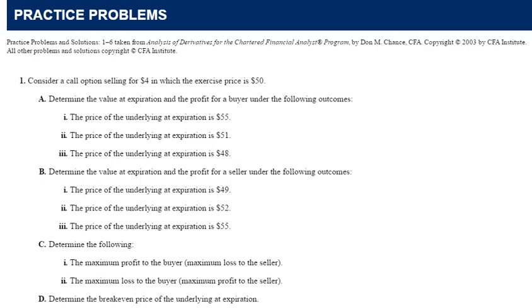Now the price of the underlying is 52, so the buyer has the right but not the obligation to buy at 50. I have to sell at 50. I have to buy at 52 if I'm not on a covered call. So I'm going to lose $2, but I receive the premium of $4. So I have a loss of $2.